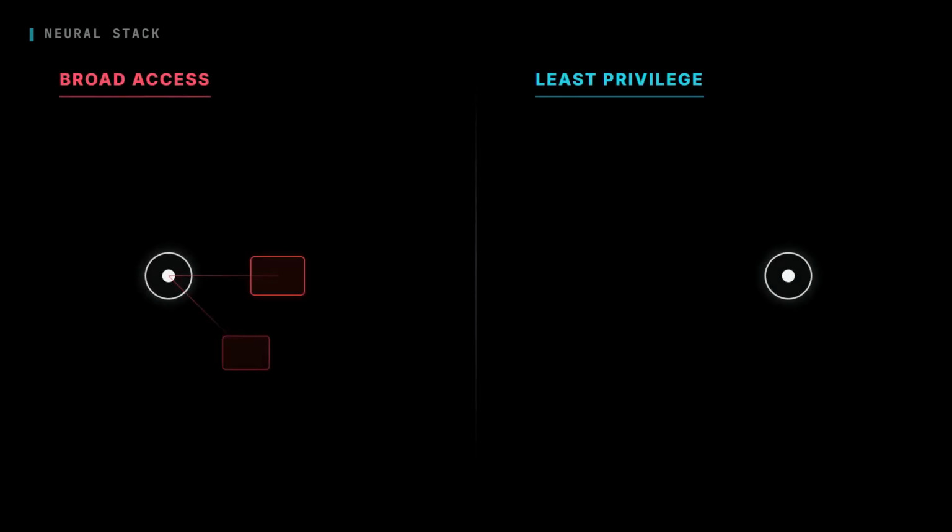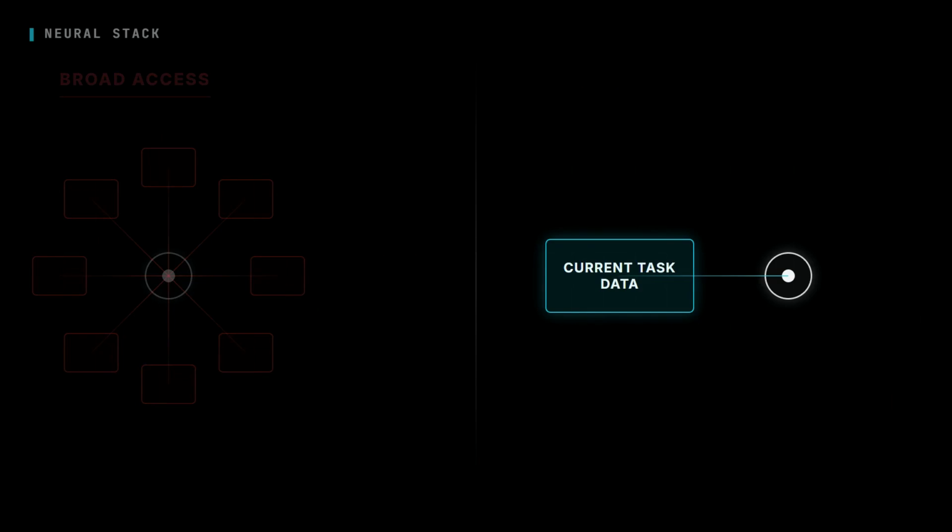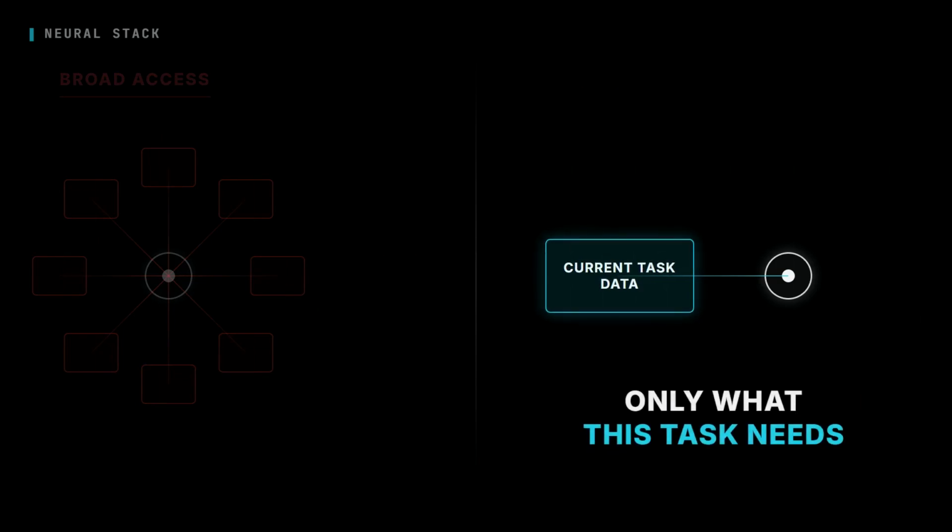Layer 2 is least privilege, the most direct blast radius control in the findings. Give an agent only the data required for its current task. Not every record the user could theoretically access. Not a broad pool of data, just because it's convenient. Only what's required right now. Containment is easier when unavailable information is genuinely unavailable to both the model and its tools. If a task needs one project, scope access to that project.